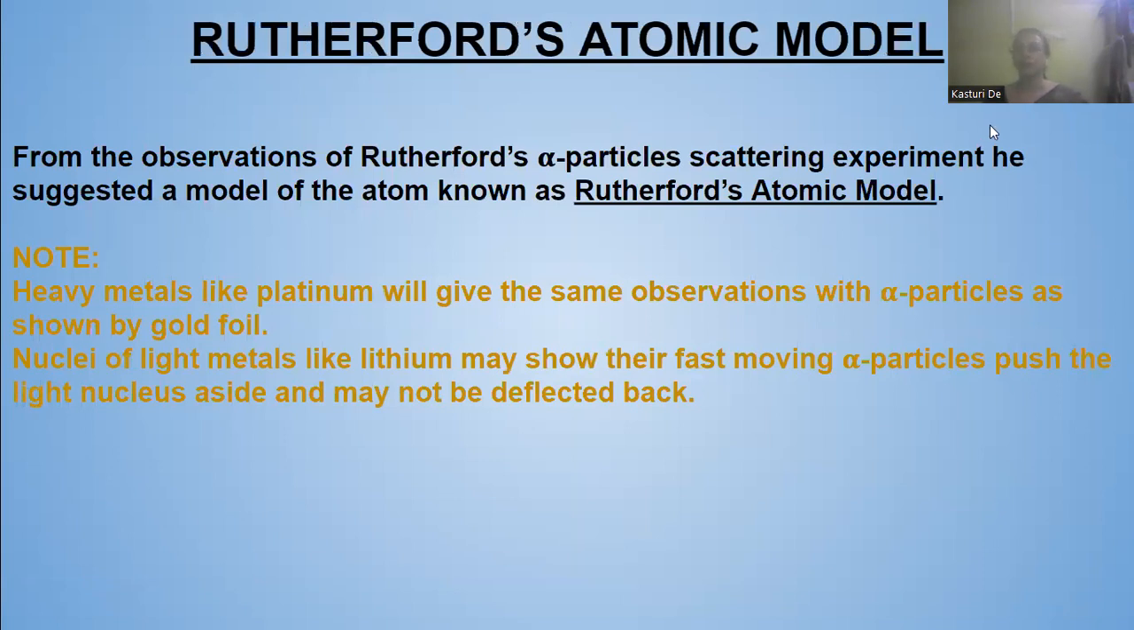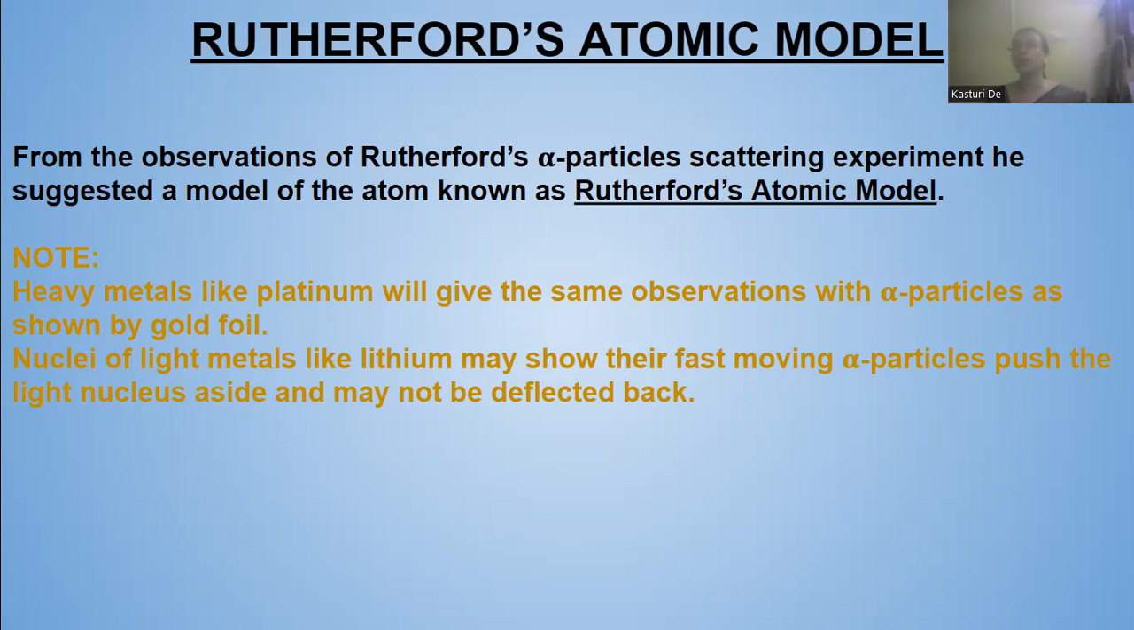So, according to Rutherford's atomic model, from the observations of Rutherford's alpha particle scattering experiment, he suggested a model which was known as Rutherford's atomic model. Now, it has been noted that heavy metals like platinum will give the same observations with alpha particles as is shown by gold foil.